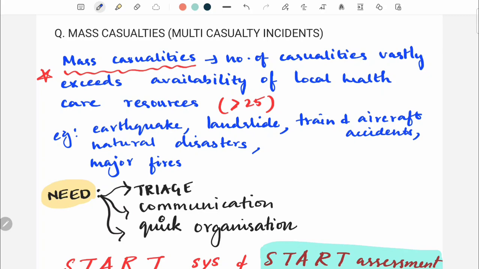Roughly, the number of casualties can be more than 25. Examples can be various, like an earthquake, landslide, train and aircraft accidents, natural disasters and major fires. All these are various examples of mass casualties.